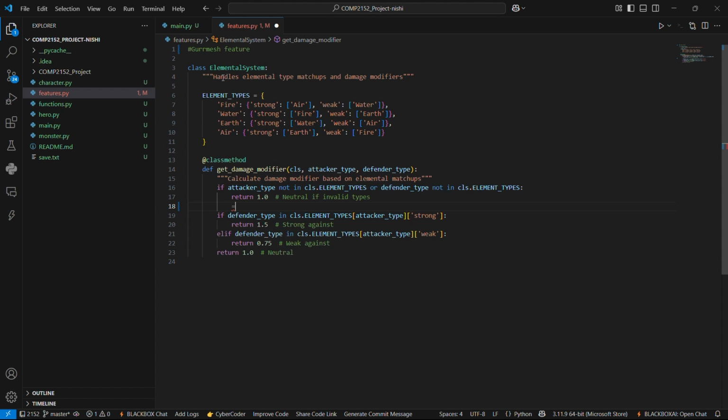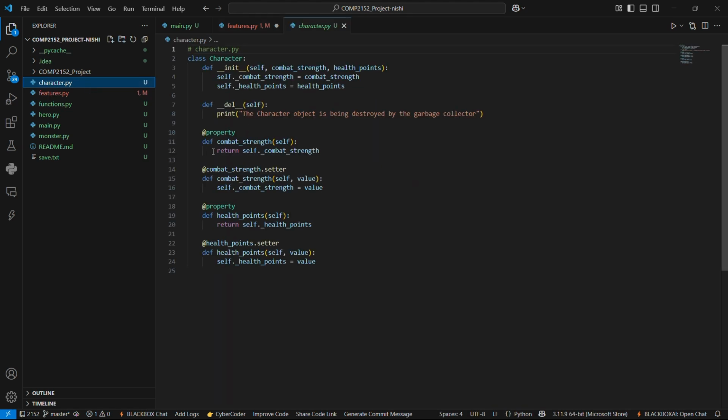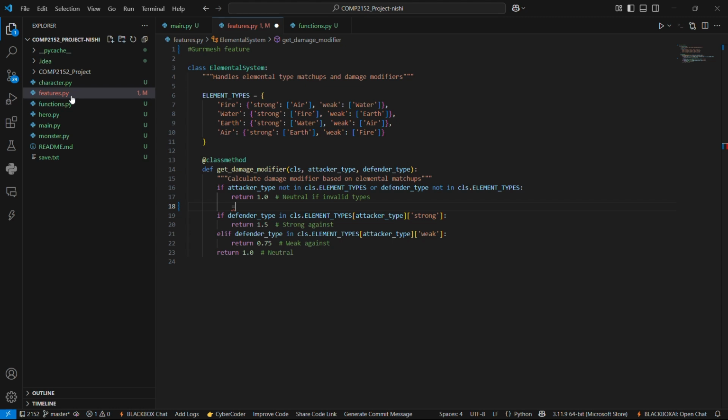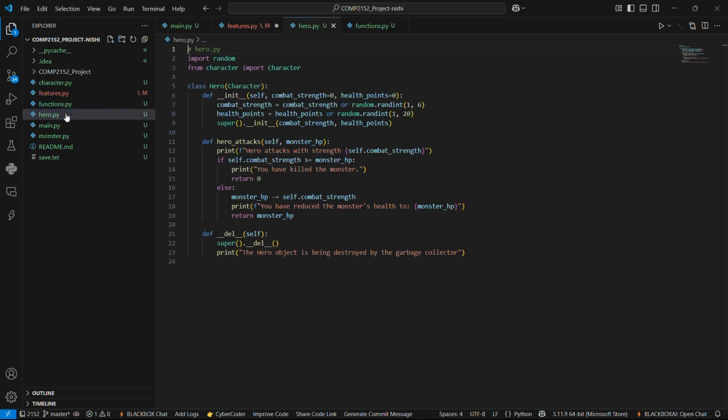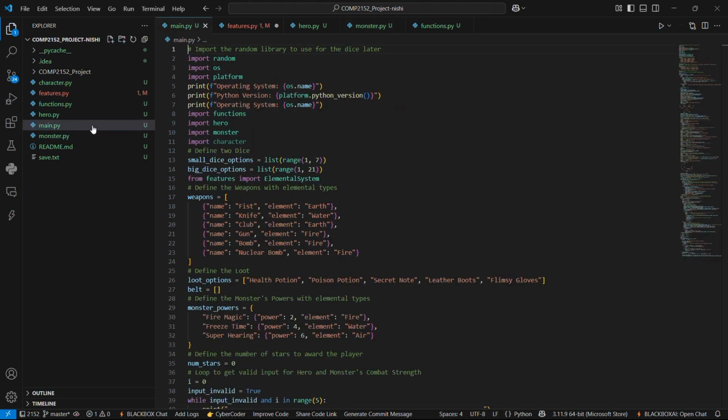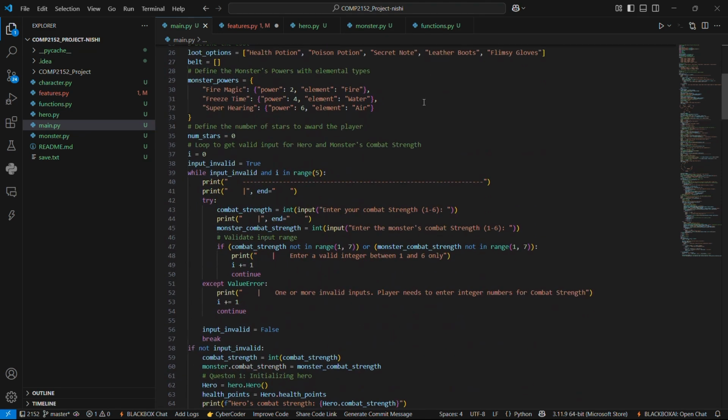These are my features. I have made elemental systems: fire, water, earth, and air. This is my character file, functions.py. This one you already saw, features.py. That's the hero. That's the monster.py, and this is my main file. As you can see, all my code is here.